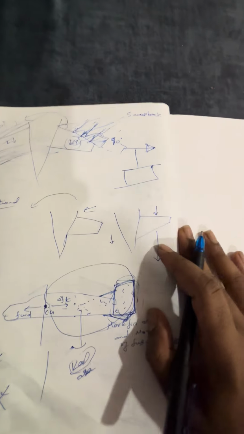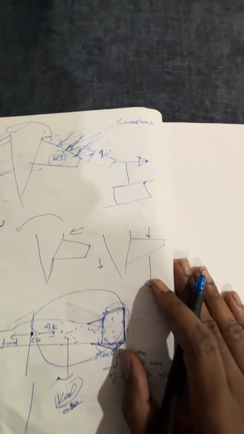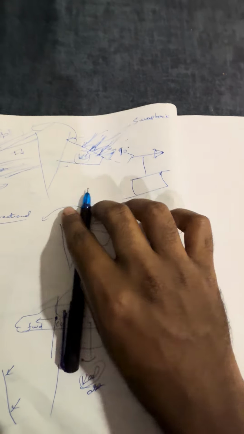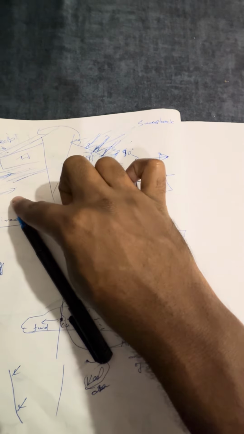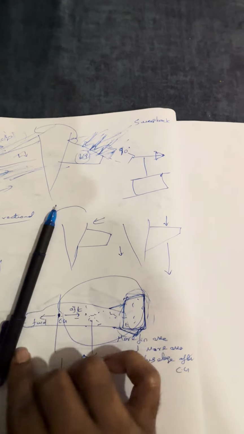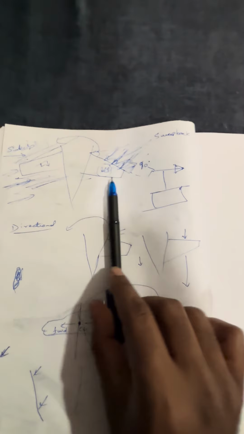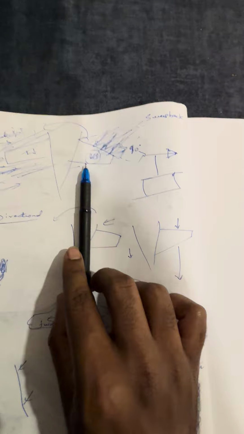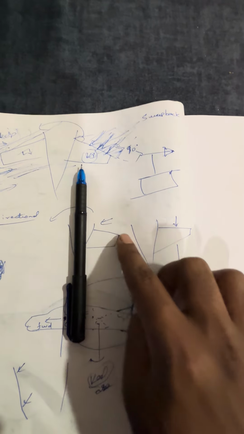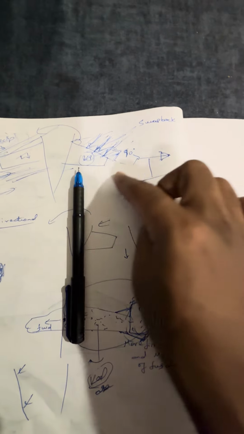Now I told you about sweep back, right? Sweep back also gives you directional stability. Now look at this figure. Directional stability means what? If anything disturbs the nose like this, we'll turn it back. Now imagine the nose is here, this is the nose and tail. Imagine this is the sweep back. Imagine something disturbs the nose like this.